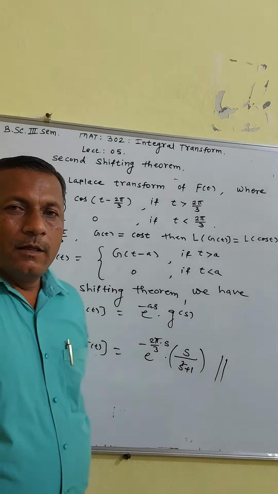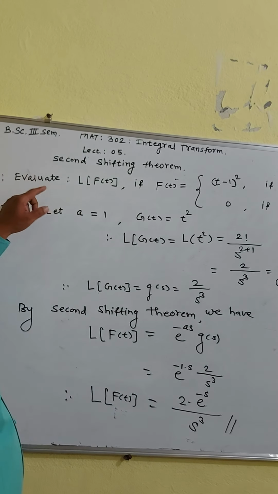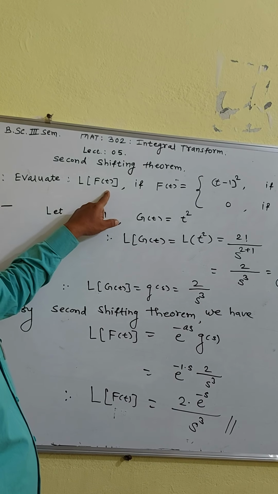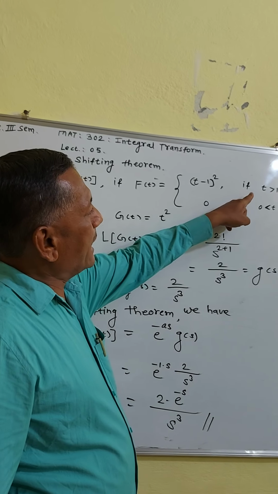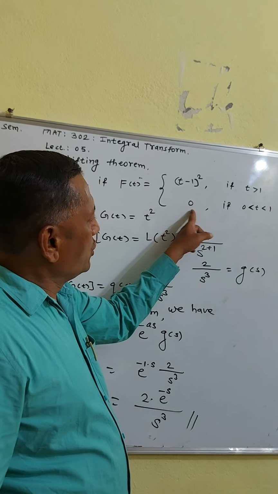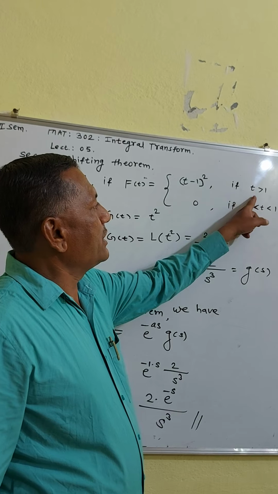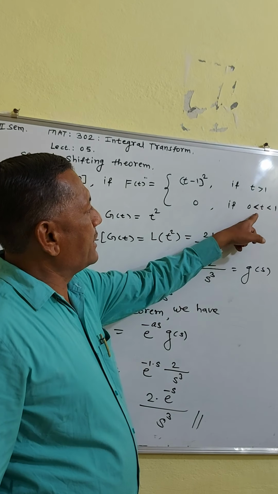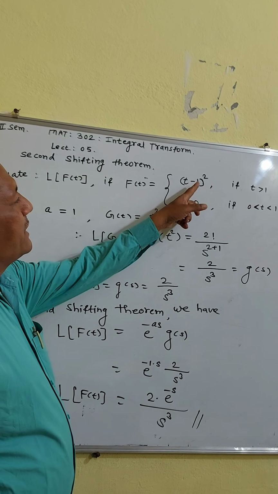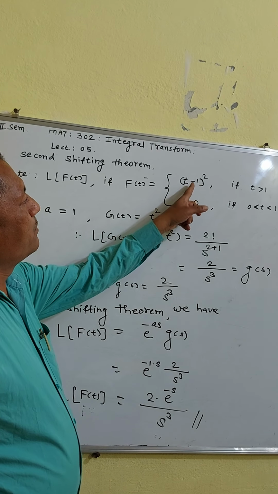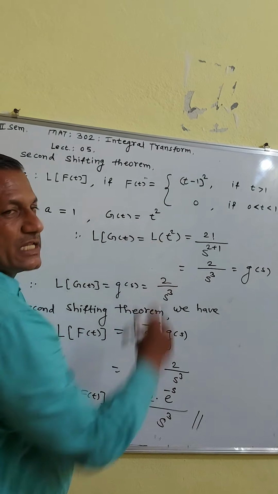which is s upon s square plus 1. Then we see the second example. Evaluate the Laplace transform of f of t if f of t is equal to t minus 1 square if t is greater than 1, and is equal to 0 if t is less than 1. Here for t greater than 1 we have t minus 1 square, and for t less than 1 it is 0. Now here we take a as 1, and g of t is equal to t square.